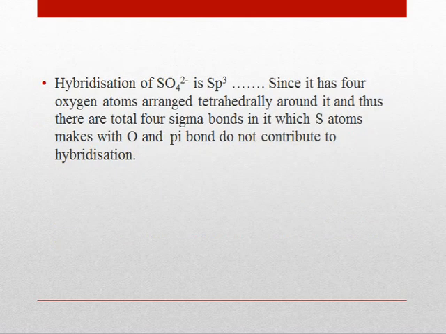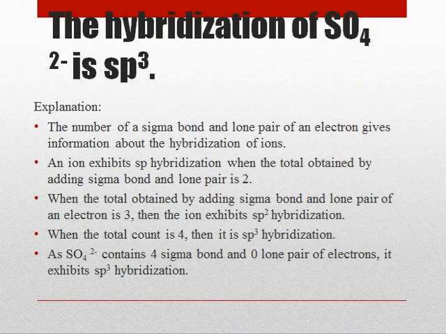In VBT, we will discuss the hybridization. Hybridization of sulfate ion is sp3, since it has 4 oxygen atoms arranged tetrahedrally around it, and thus there are a total of 4 sigma bonds, which the sulfur atom makes with oxygen, and pi bonds do not contribute to hybridization. The hybridization of sulfate ion is sp3.